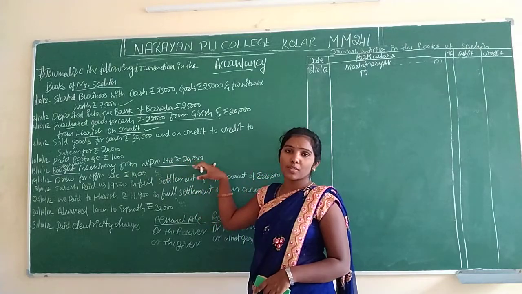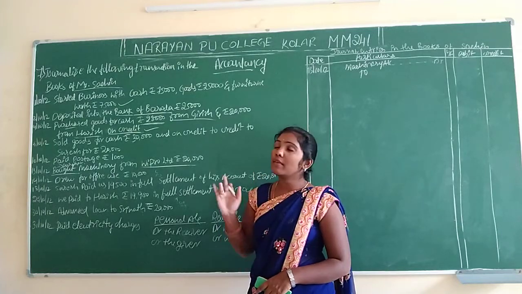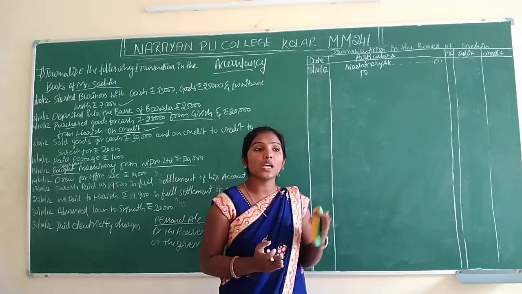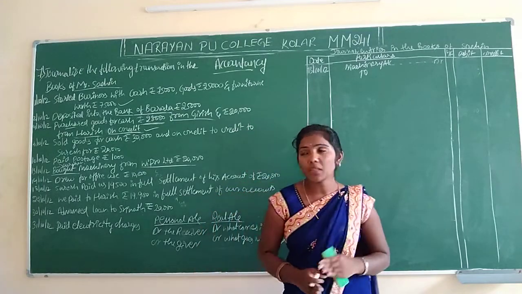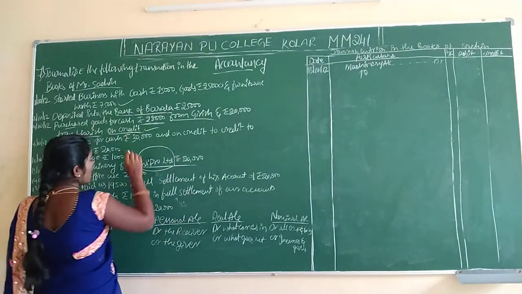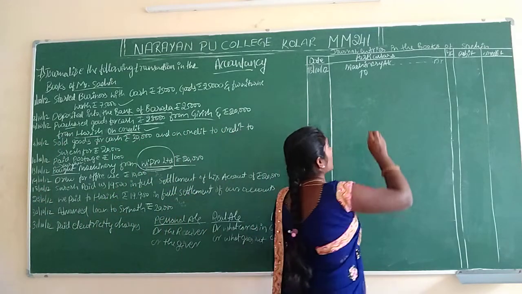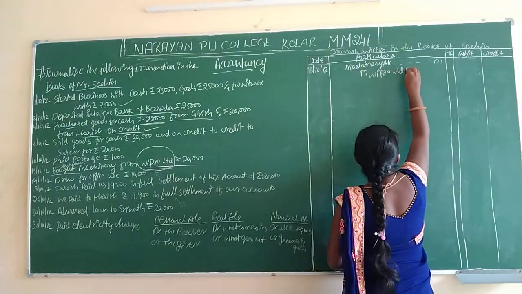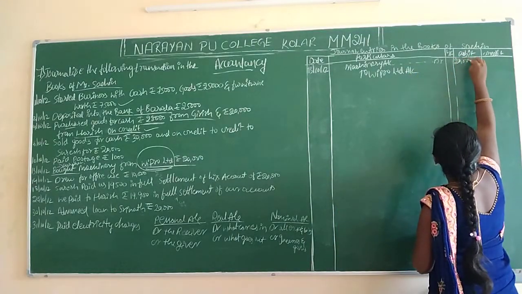They did not mention cash, which means they purchased on credit only. If they mention cash, it should be purchased on cash. On credit means we have to write here Wipro Company Limited, and Sachin has to pay the money to Wipro Company Limited. Wipro Company Limited account, the amount is 20,000.